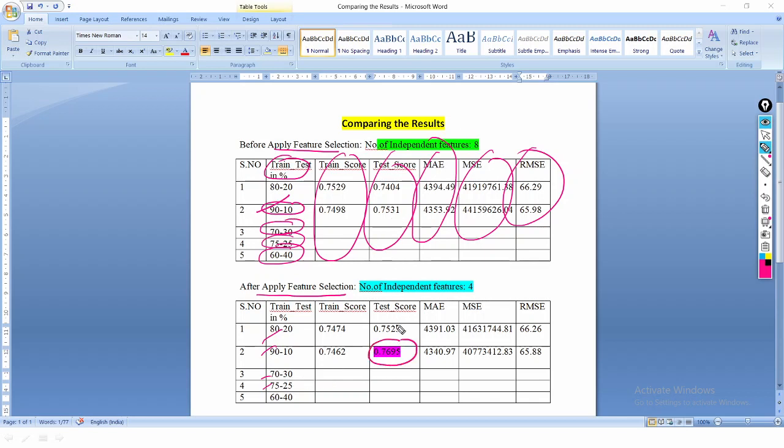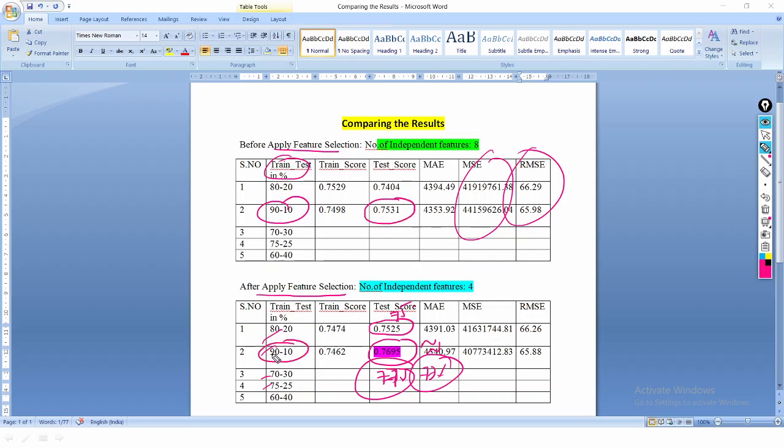Here 0.75 means 75%, but here my score is 77%, approximately. 76.95 is approximately 77%. Before applying feature selection at 90 to 10%, my test score is 75.31.